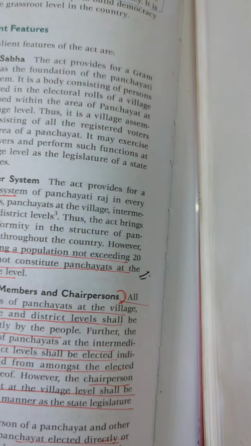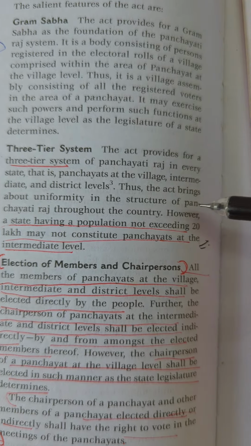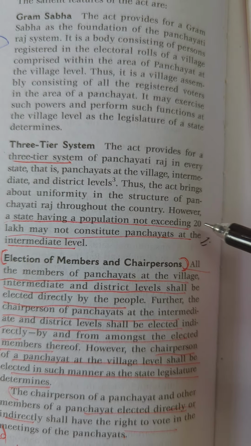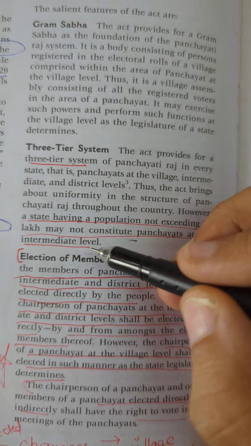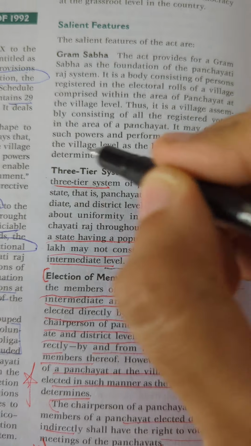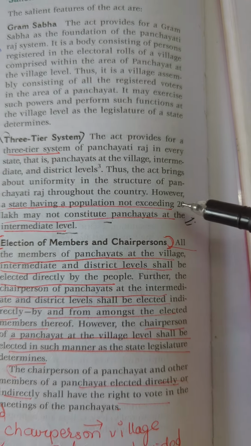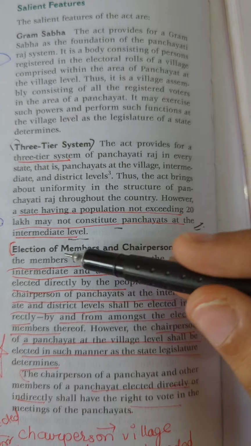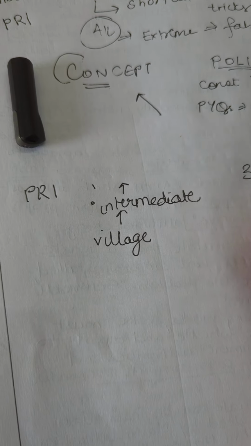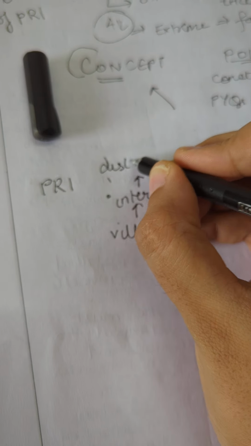Actually let's go to another fact here, the 3-tier system. Here it says that, however, a state having a population not exceeding 20 lakhs may not even constitute the panchayat at the intermediate level. So while your 73rd Amendment Act does provide for a 3-tier system, if the population is lower, you may not have the intermediate level. This is a slight tangent to understand the concept of the 3-tier system. We'll come back to the elections too. And then you have the district, right?